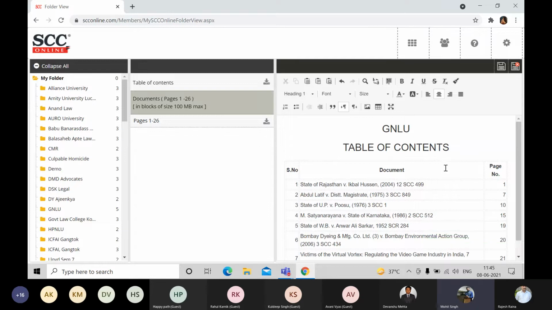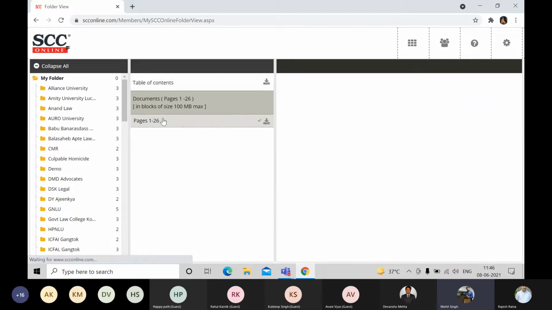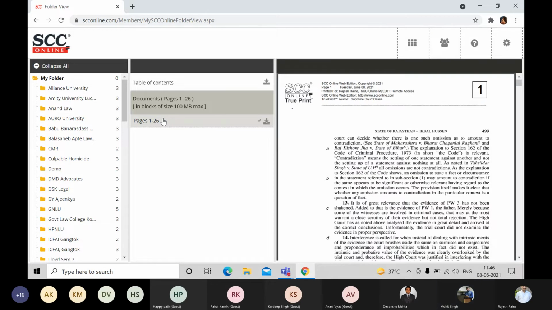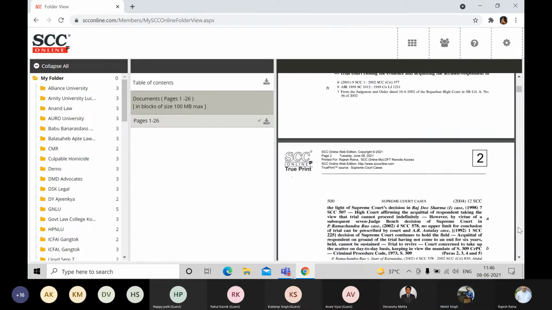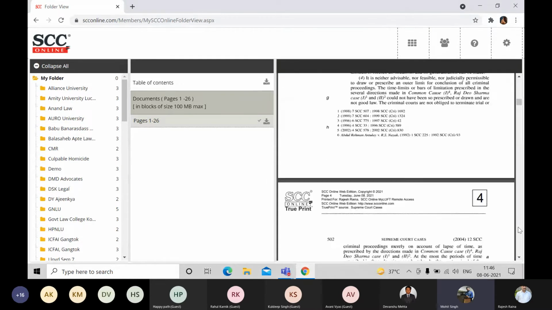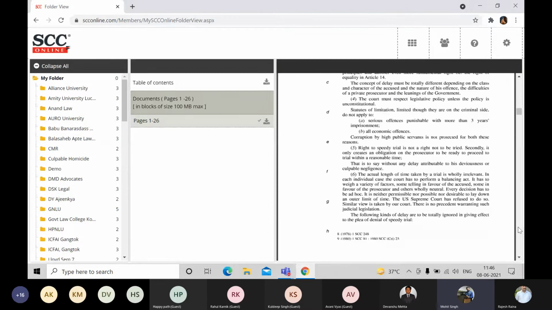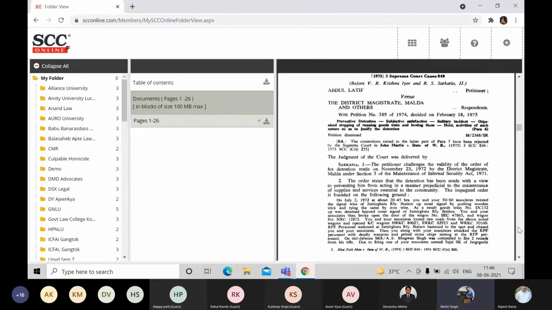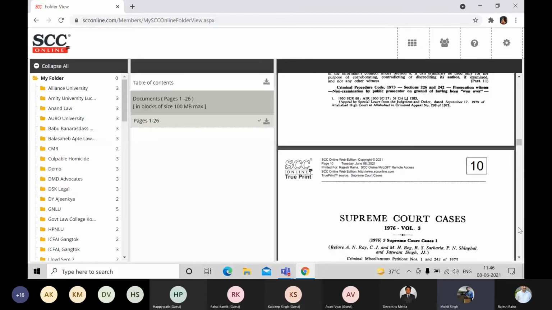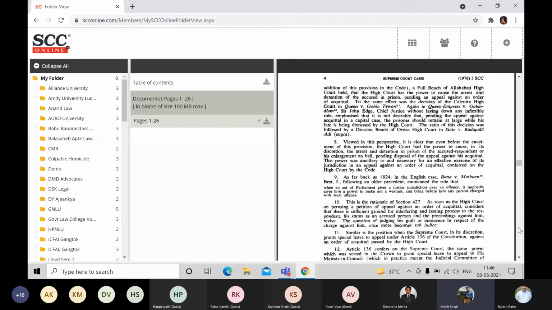The second lot contains all the documents in the sequential format with the pagination available. Pagination will be given to the documents according to the sequence you have selected, and if the true printout is available, by default it will give you the true printout, as you can see. Now if any member has a question, sir, if you are in a moot court competition and would not like to disclose our name while taking out the compendium, then the solution is, while registering yourself in the IP login, please register yourself as team A, team B, or team C. That will keep your privacy intact, right?